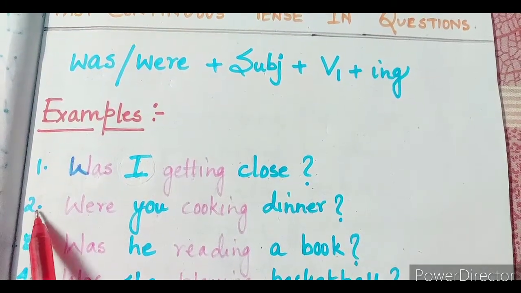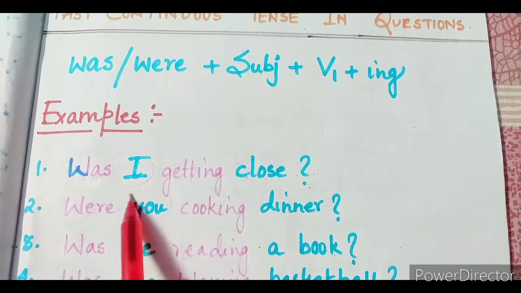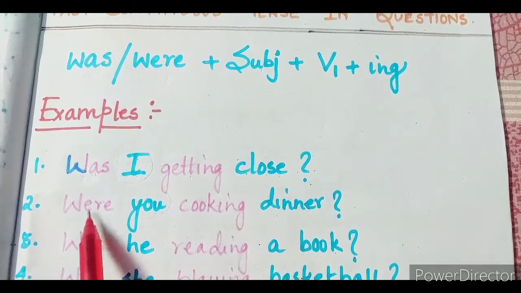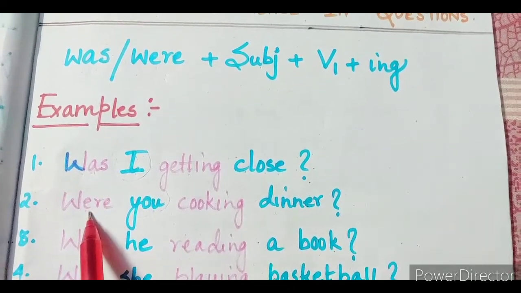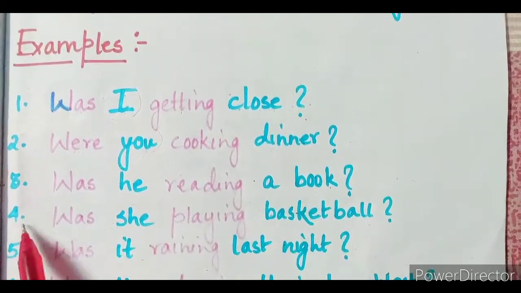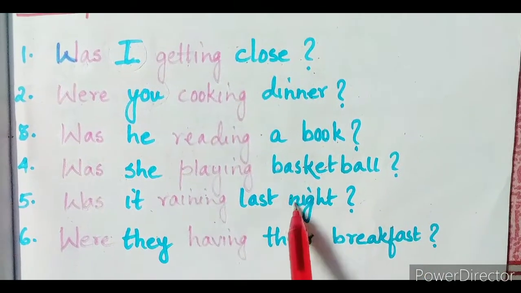The second example: were you cooking dinner? Again you can see we are using the plural form you, which is why we are using the auxiliary verb were here. The third example: was he reading a book? Fourth: was she playing basketball? Fifth: was it raining last night?